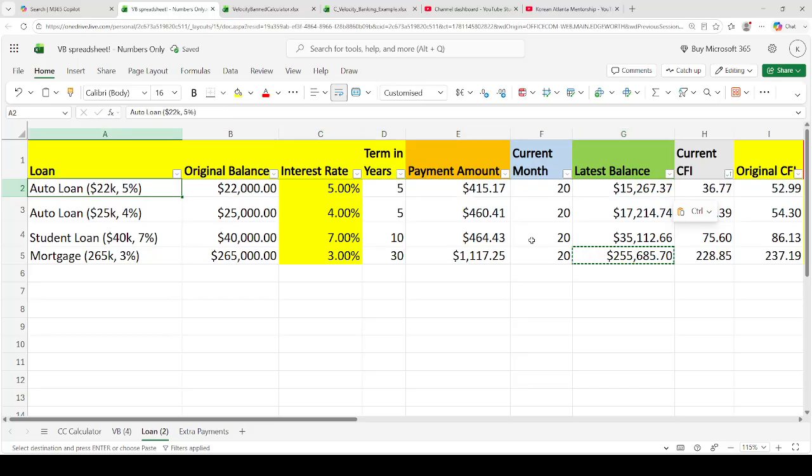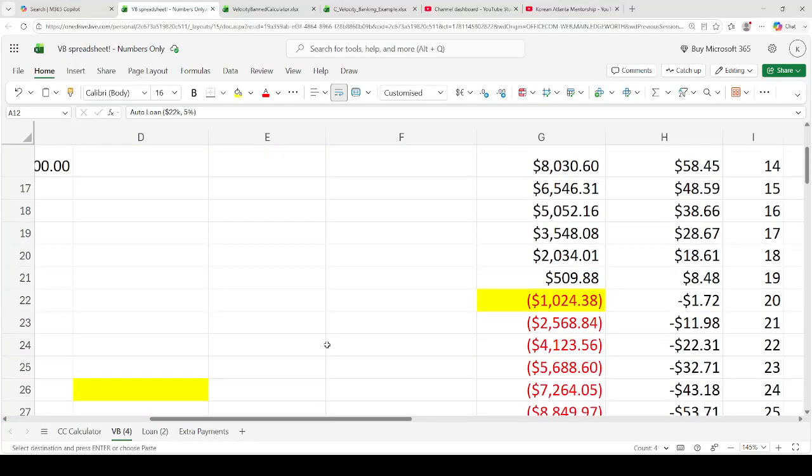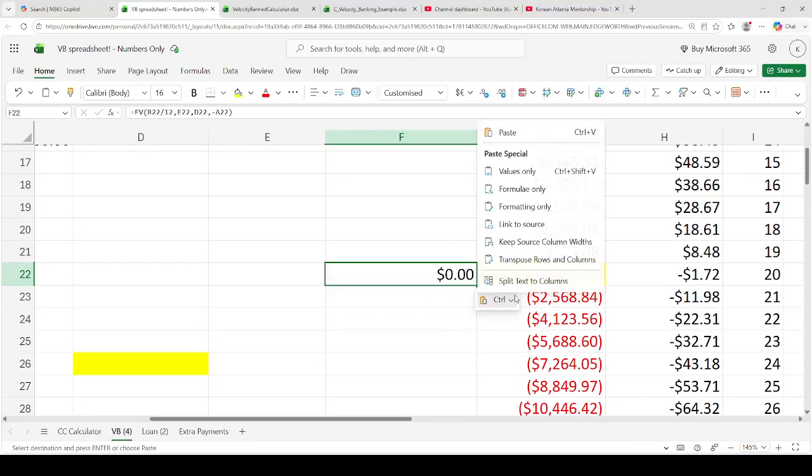And we have this loan calculator to help us figure that all out, right? So it's 15 grand here, 17 grand, 35 grand, 255,000. And we have a cash flow index calculator as well. It auto calculates, and then we see that this is the lowest one. So we're going to try paying this one off first. So this is going to be 15 grand. Okay, so let's go ahead and move this 15 grand into the line of credit.